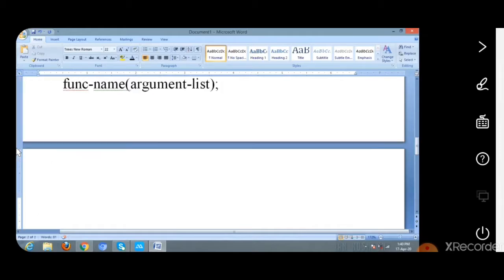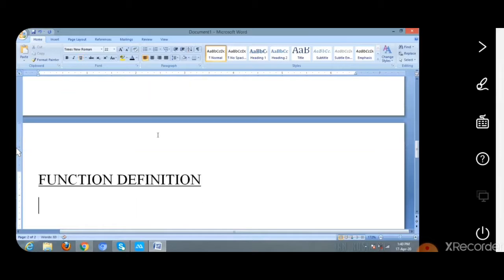Now let us see function definition. Function definition contains all the statements to be executed.